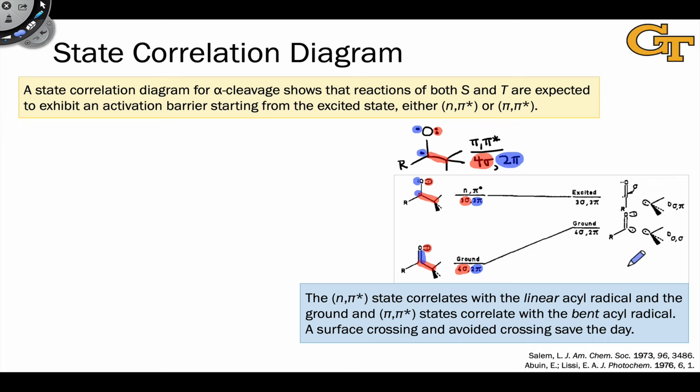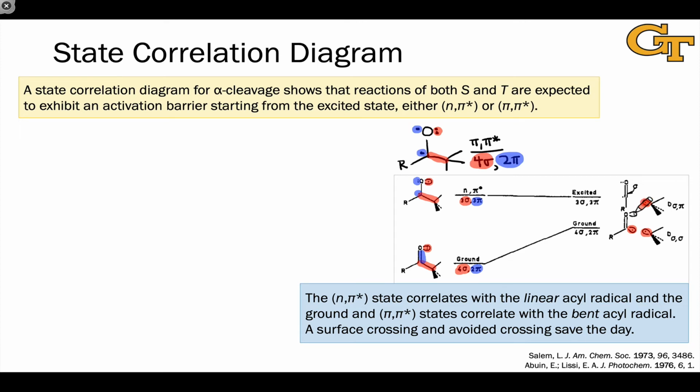On the product side, we want to consider both radical species in each state, the tert-butyl radical and the acyl radical. And we can see that the difference here is linear versus bent. The higher energy structure is linear, the lower energy structure is bent, and they differ in their numbers of sigma and pi electrons. If we focus first on, say, the sigma electrons in both structures, well, we have the odd electron in the tert-butyl radical, which is in the plane of symmetry, symmetric with respect to the plane of symmetry, we would say. And in the ground state bent structure, we have this odd electron that is in the plane of the molecule, or in the symmetry plane, symmetric with respect to the plane of symmetry as well.